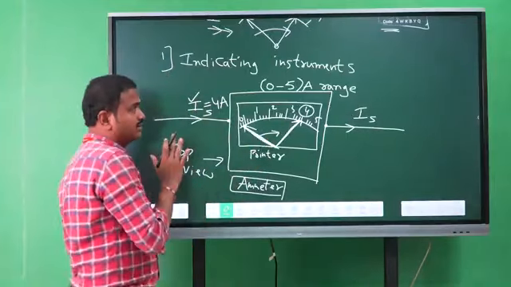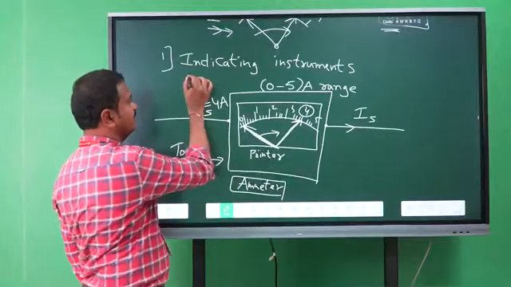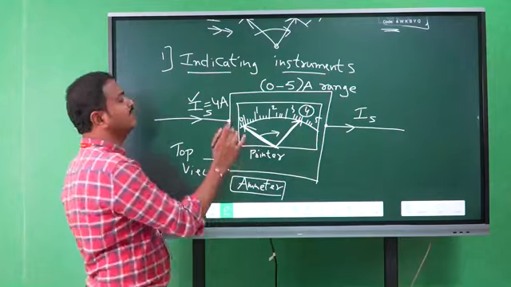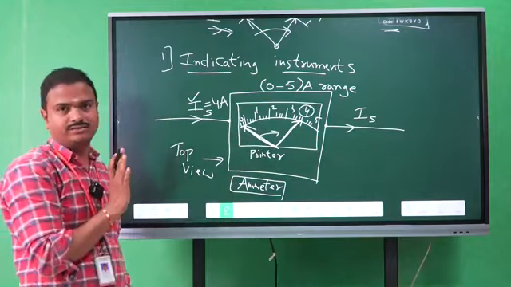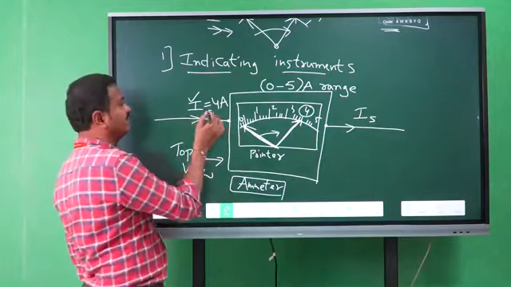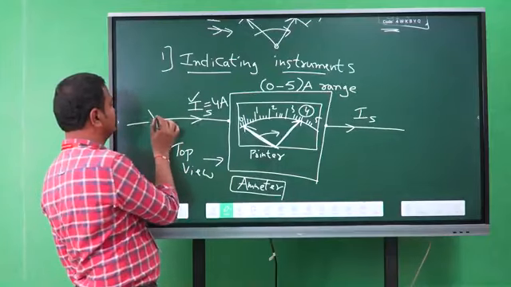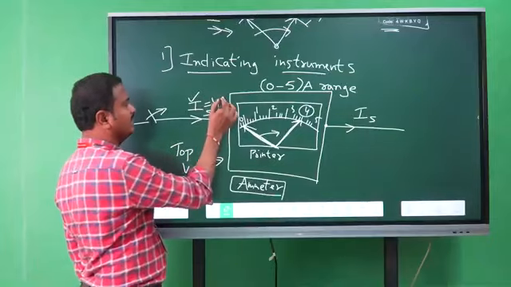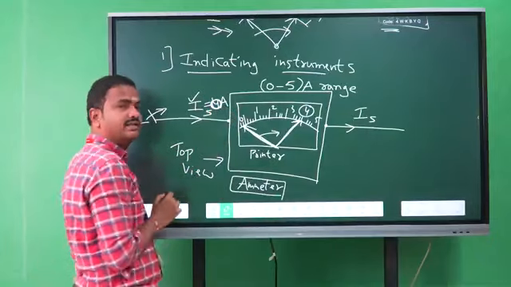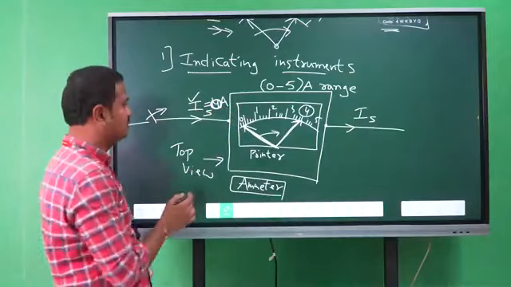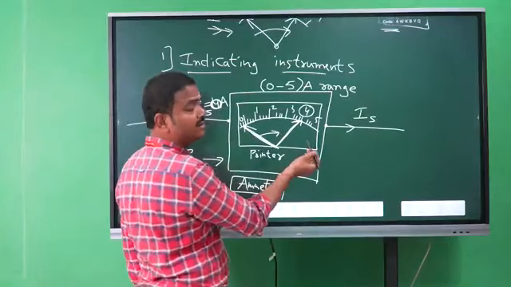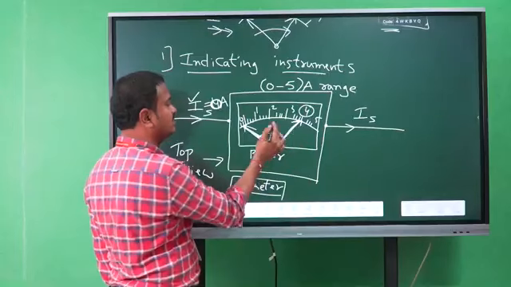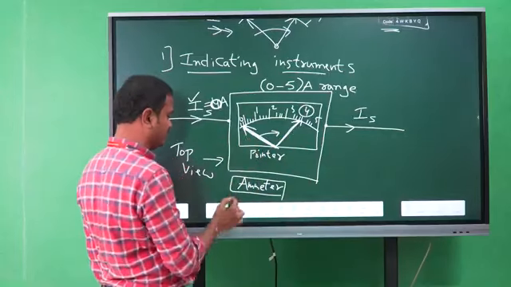Therefore the indicating instruments indicate the instantaneous value of the current in a circuit. Whenever the switch is turned off, the current in the circuit will be 0, so 0 current will be flowing through the ammeter. Immediately the pointer moves to its original position, that is the 0 position.